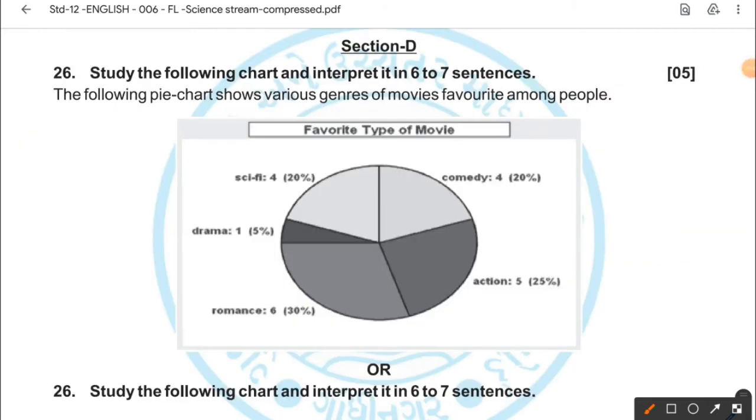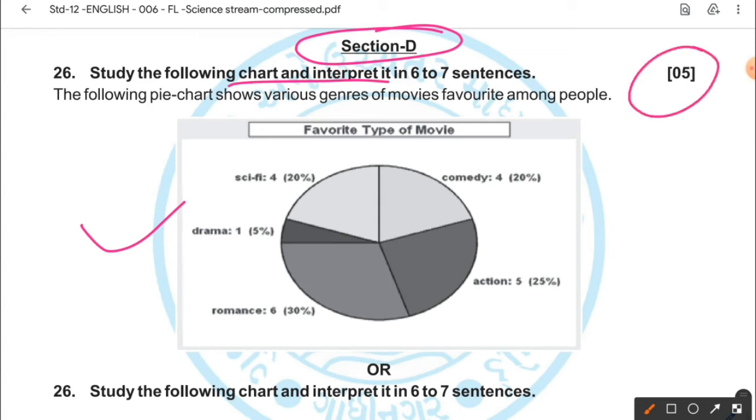Dear students, this is your section D, that is reading and writing. Question number 26. This question, that is your chart interpretation, which is also known as data interpretation, and this is your chart given. The weightage of this question is 5 marks. Remember, you have to write 6 to 7 sentences, like 6 to 7 points. Make sure, students, that you write 1 to 2 points extra in this question.